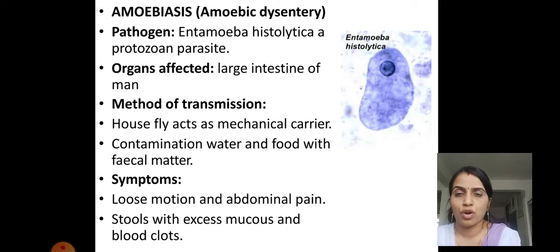Then there is contaminated food or water, because sometimes fecal matter is drained directly into water reservoirs, and if we get our water for consumption from those reservoirs and drink unpurified water, entry of the pathogen into our body is easily possible. So these are the various ways through which the pathogen is transmitted from an infected person to a healthy person: contaminated food, water, and houseflies, which are the carriers of this pathogen.